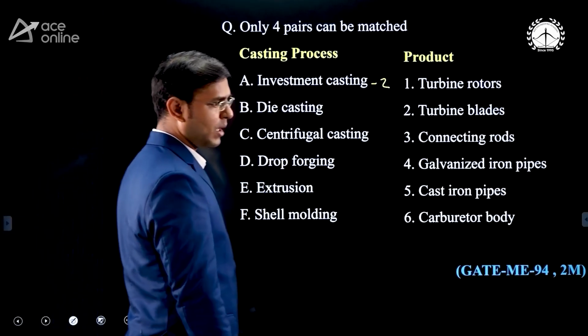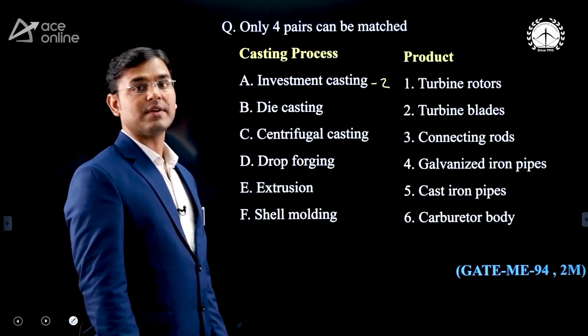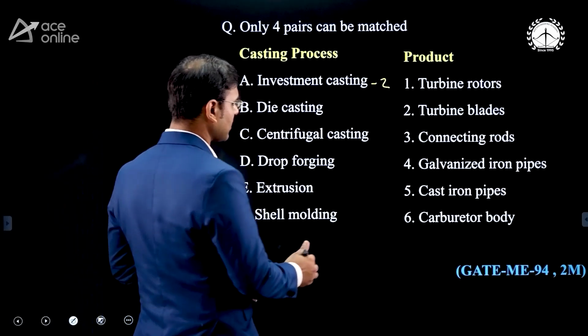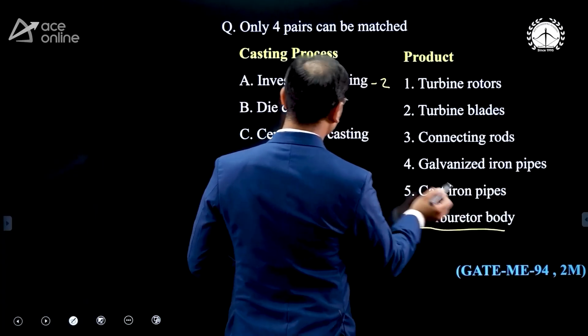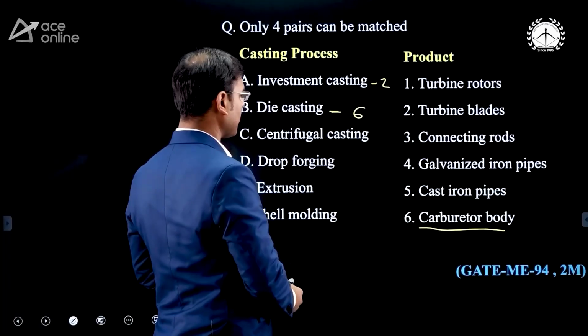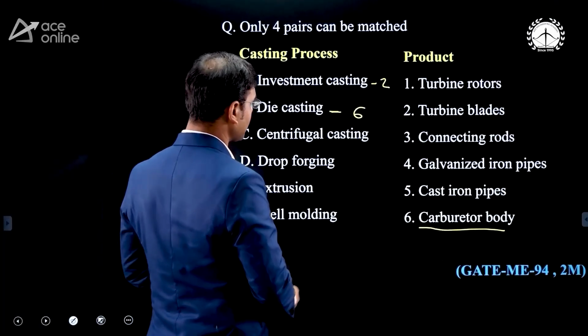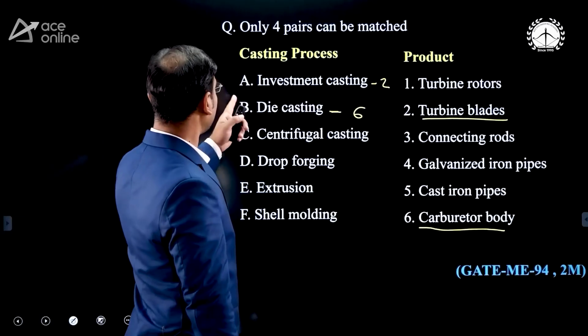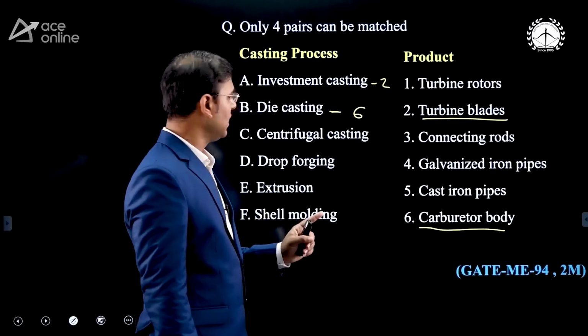Now see, there are 2 types of die casting. One is gravity die casting and the second is the pressure die casting. In the pressure die casting, we can make the carburetor of an IC engine. How many options are over? The turbine blade is over, the carburetor is over. How many are going to match? Only 4 pairs can be matched.